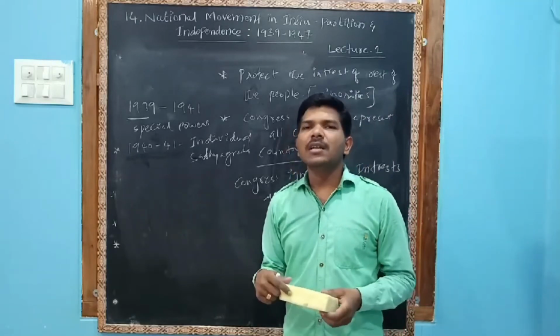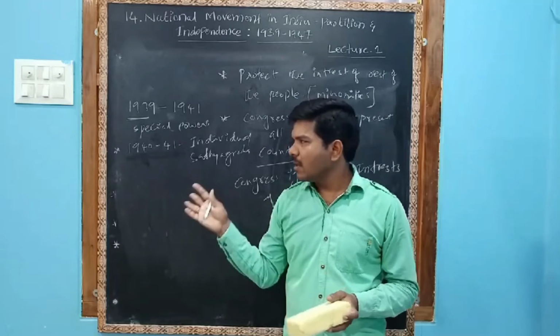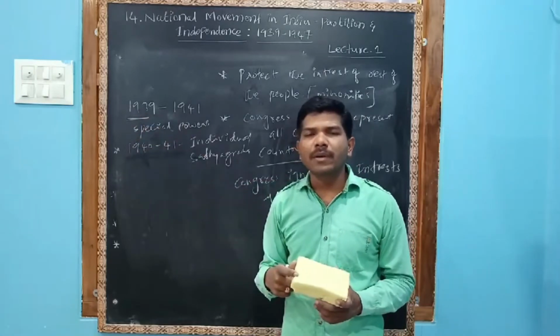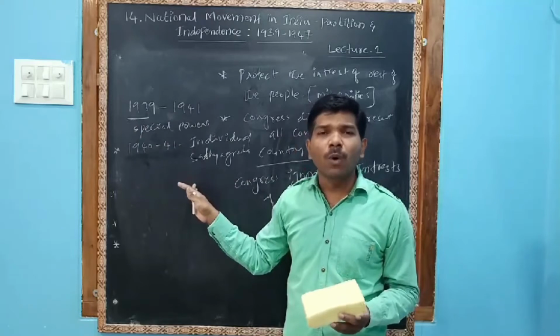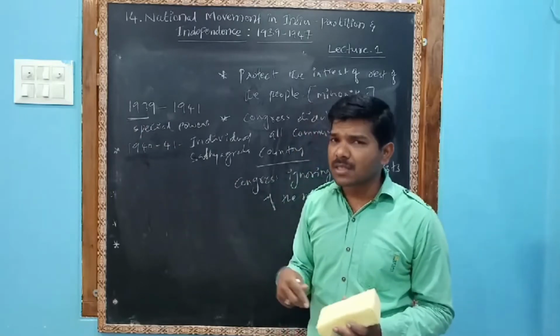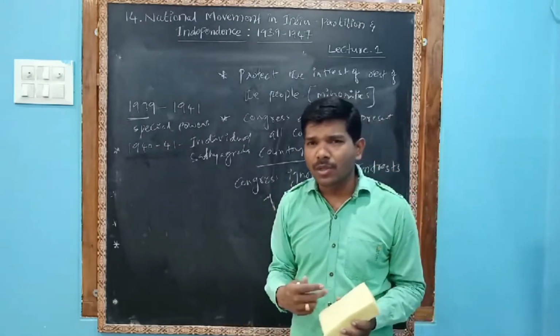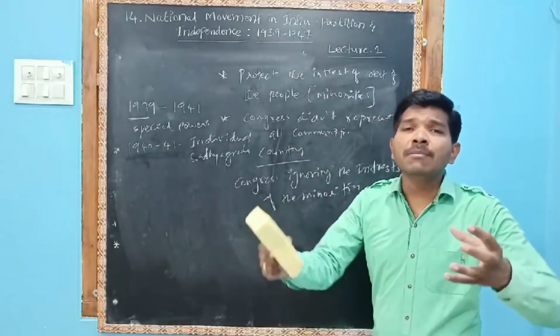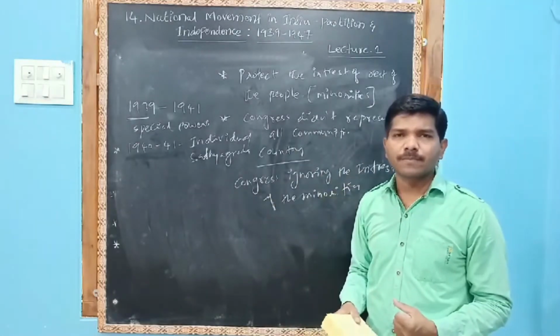Finally, in 1939, those people in our Indian government who had won in elections and became prime ministers had already resigned. You know that. The Britishers were moving closer to the Muslims.